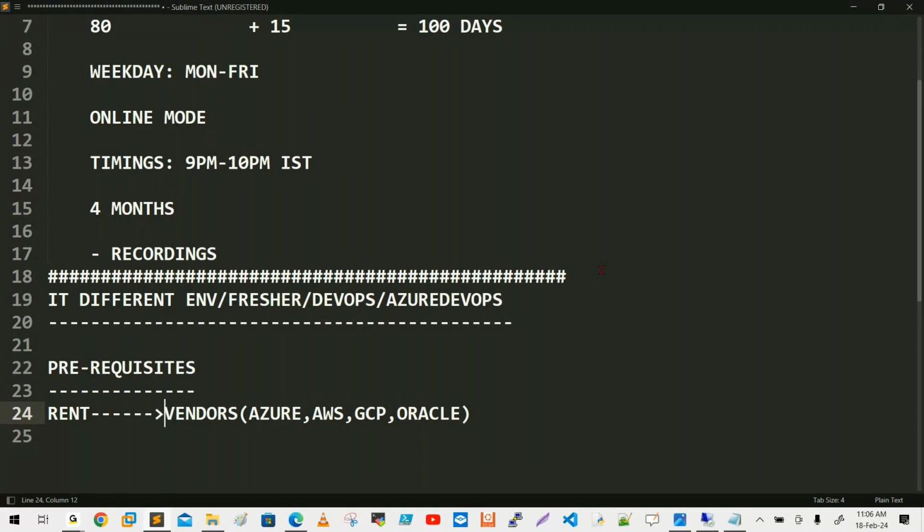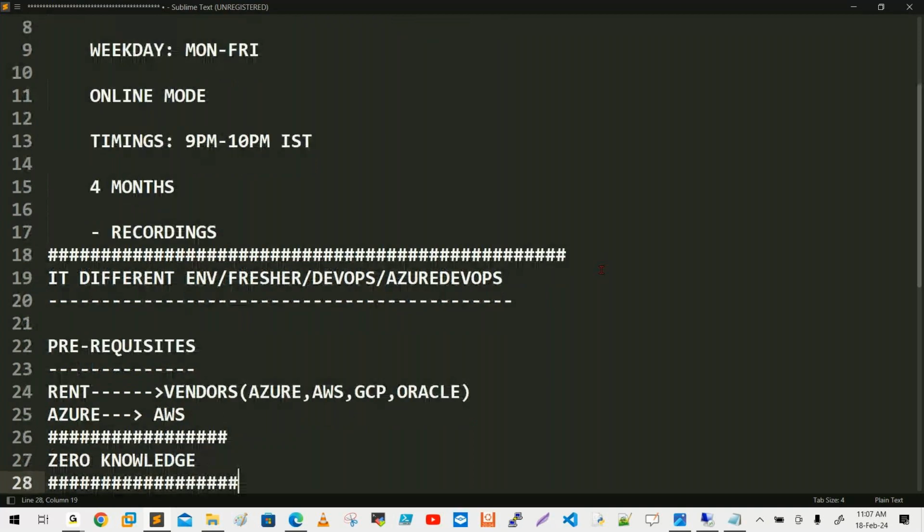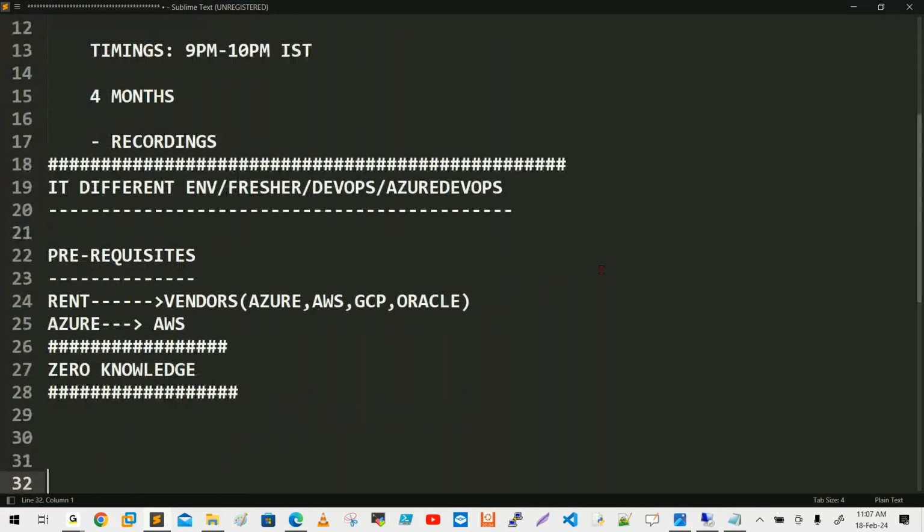But the fact is, I will compare almost all services with AWS, so you will get an extra benefit. Only the terminology is different. Consider you come with zero knowledge; after this training it is very beneficial. Why? Because I am going to develop the idea from zero. So come to the main question: what is the prerequisite? Definitely, Linux basics are required.